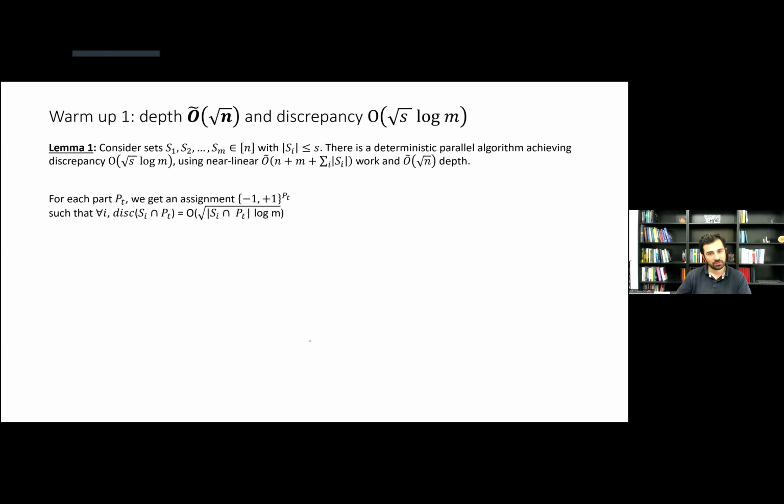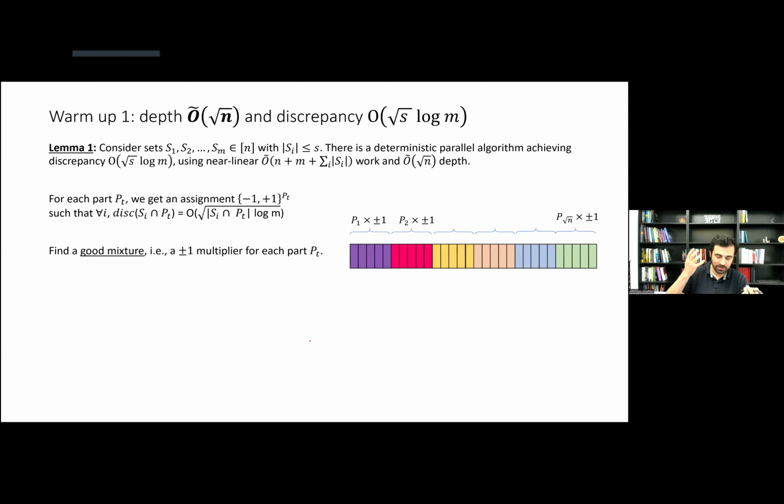Well, but maybe there's a better way of mixing the solutions from the different parts. And indeed, if we could, for instance, look at this problem as another random problem, we could try to get a random mixture, meaning that for each of the parts, we could either keep the solution as is or flip all of the solutions of that part, with probability half for each of these two cases. Meaning that it is multiplied by +1 or -1 at random.